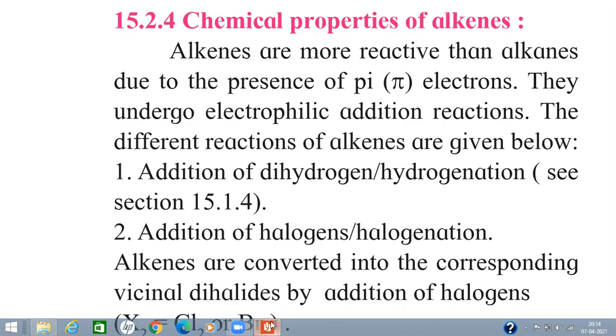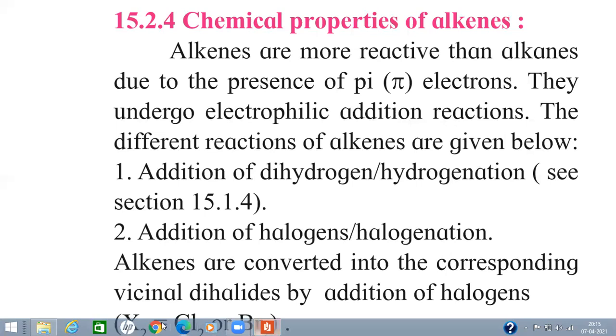We know alkenes are more reactive than alkanes, and the reason for this is the presence of pi bond or the pi electrons. What is this pi bond or the pi electrons? Meaning is alkene contains carbon-carbon double bond. Out of these double bonds, one bond is a sigma bond and other bond is a pi bond. So these pi electrons or the pi bond, this is responsible for the more reactivity of alkene.